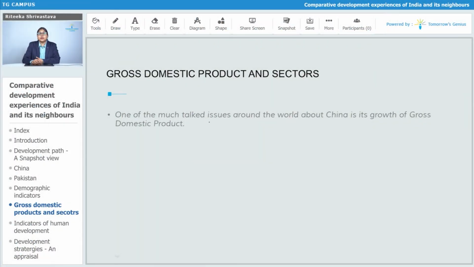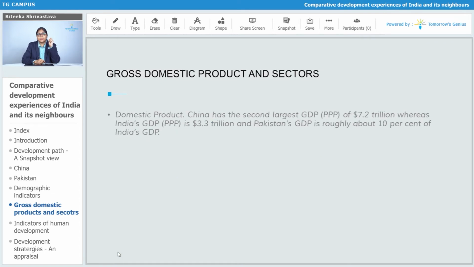So one of the much talked about issues around the world about China is its growth of GDP. We all know what GDP is by now. GDP is nothing but gross domestic product, which means the total number of goods and services produced in one financial year. GDP is the best indicator to measure the growth of an economy or the growth of a country. So one of the major topics about which China was talking was its increase in GDP.